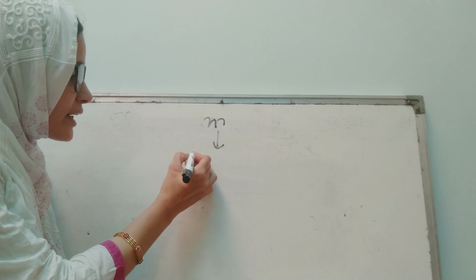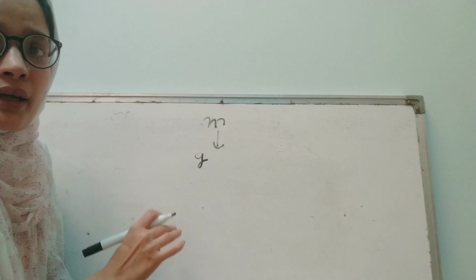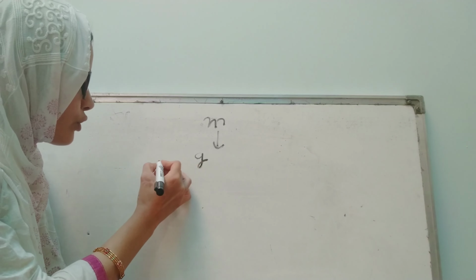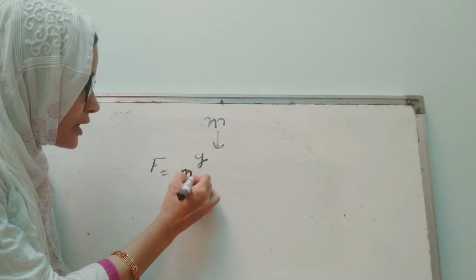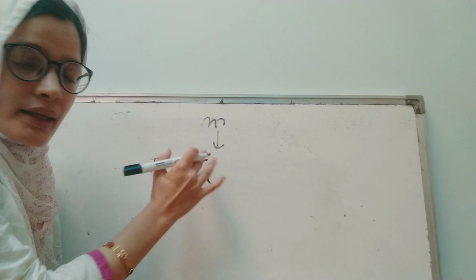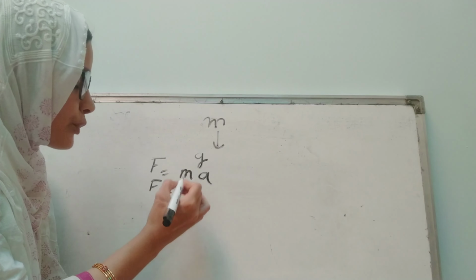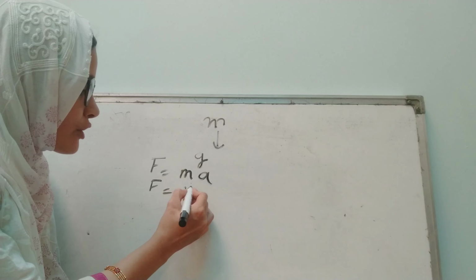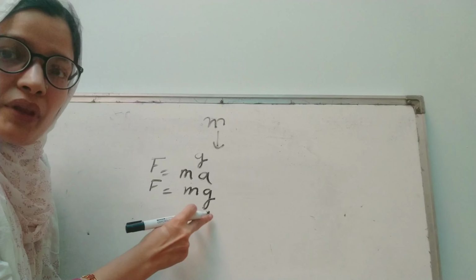Let us suppose this acceleration is given as g. Now the body is moving towards the earth, so the force it will experience is ma, but here a is equal to g, the acceleration produced by the gravitational force. So the force it will experience will be mg.